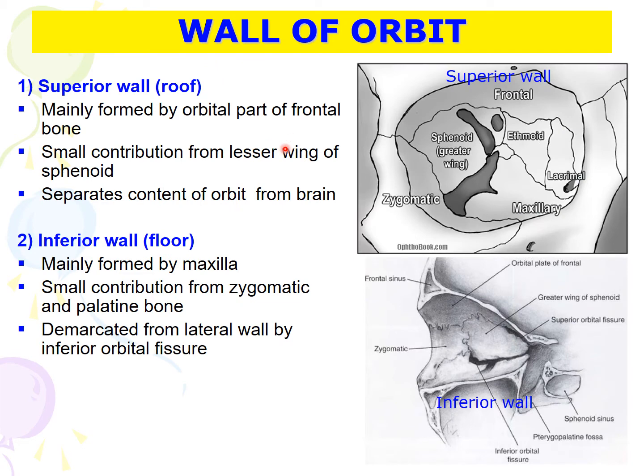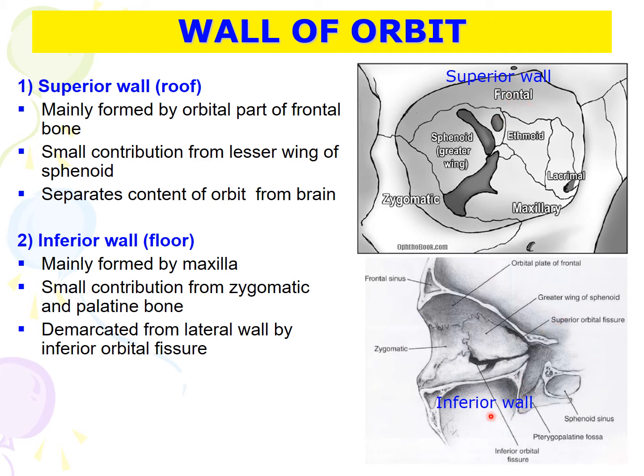The orbit has four walls: superior, inferior, medial, and lateral walls. The superior wall is formed mainly by the orbital part of frontal bone and also a small contribution from lesser wing of sphenoid bone. And the superior wall separates the orbit from the brain.